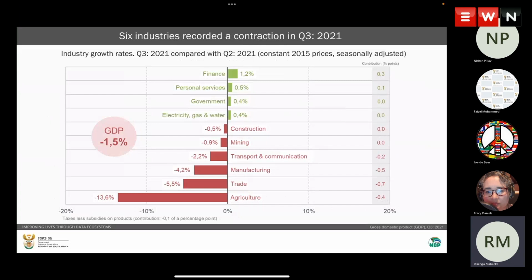And of course, it's followed by manufacturing having contributed a negative of 0.5 percentage points and having grown in the negative 4.2%, followed by agriculture, a contribution of negative 0.4 percentage points and the growth in the negative 13.6%.